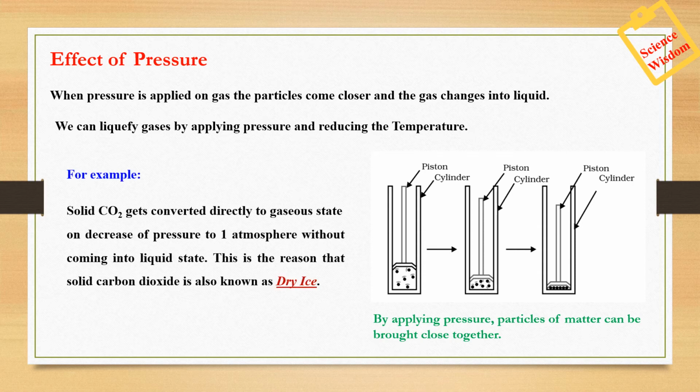For example, you must have heard about solid dry ice. Now, what is this dry ice? It is solid carbon dioxide. It directly gets converted to gaseous state on decrease of pressure to 1 atm, that is, 1 atmosphere, without coming into liquid state. This is the reason that we call solid carbon dioxide dry ice.